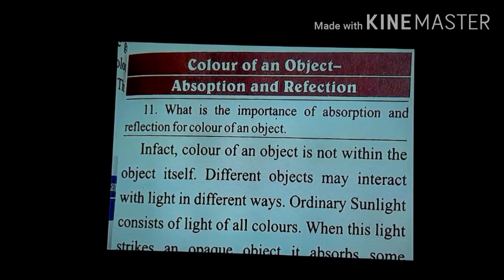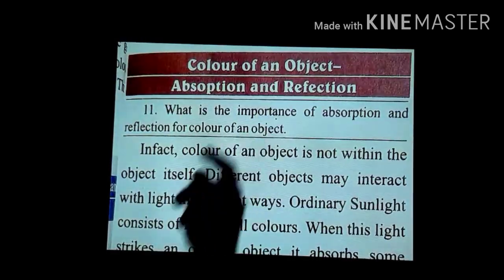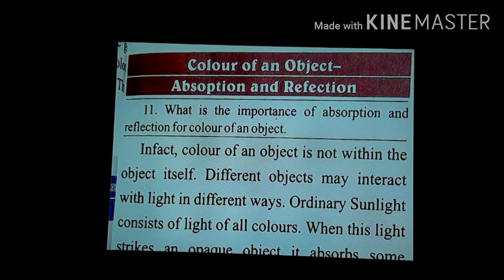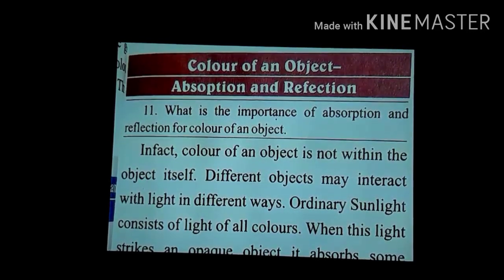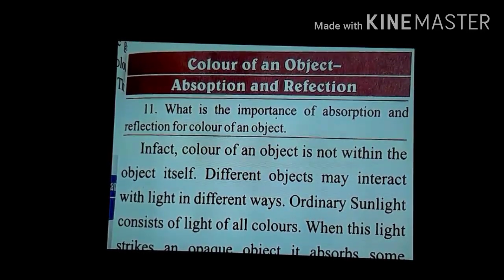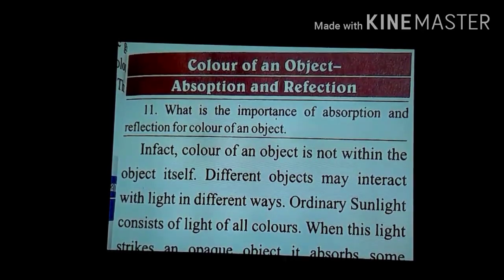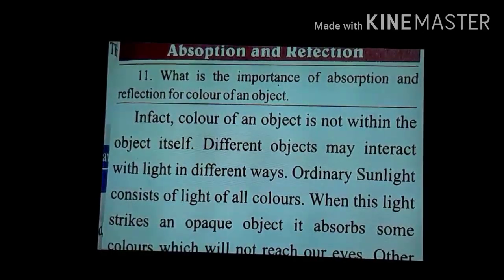So after understanding the concept of colors, primary colors and secondary colors, now the next concept is color of an object. Now we are going to learn how different objects appear differently in colors. Means why the objects have different colors. Now we are going to learn the physics behind this also. So here an important explanation is given to you.